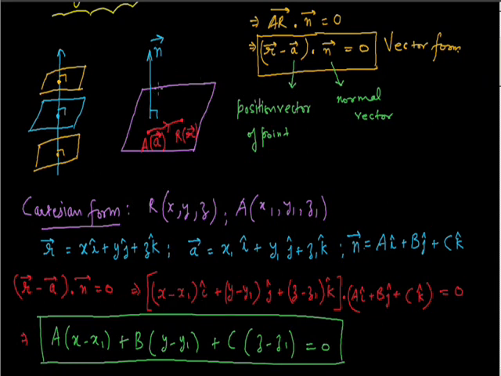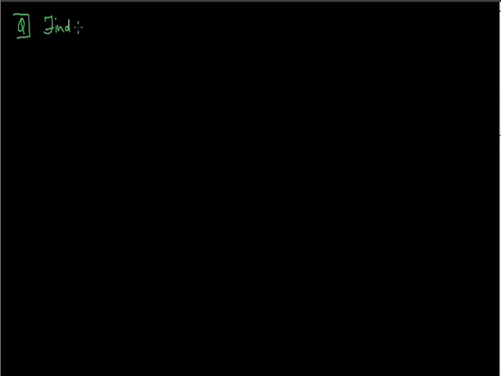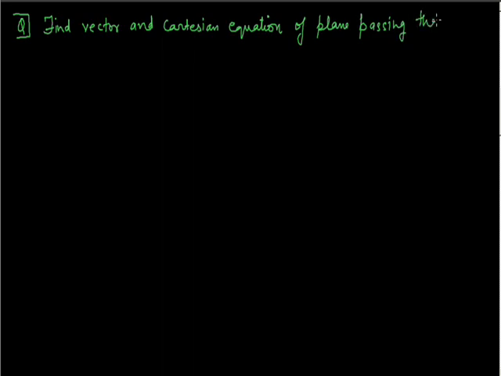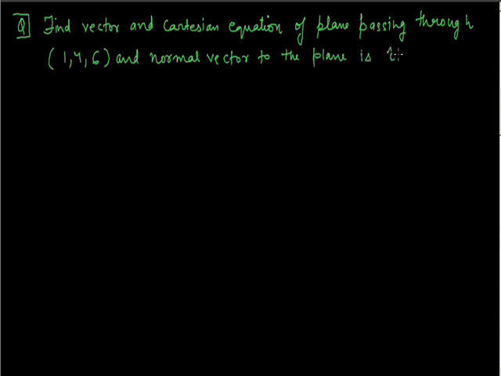Now let's do some questions. The question is: find the vector and Cartesian equation of the plane passing through the point 1, 4, 6, and the normal vector to the plane is i cap minus 2j cap plus k cap.